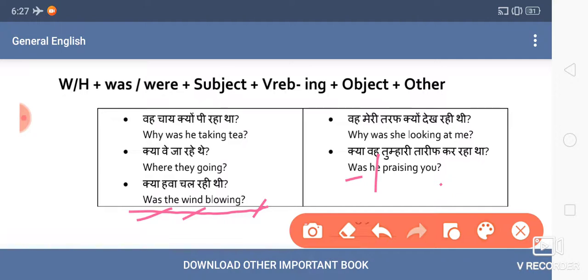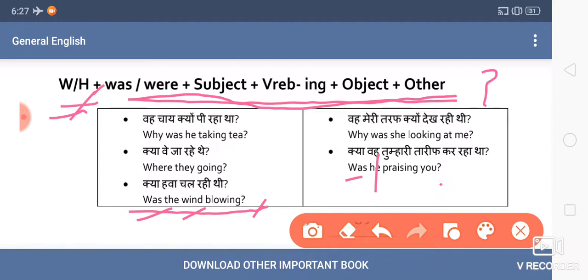Fine. In case the sentence is interrogative but it is a WH type question, in such a case we will have to write the same formula. It is almost the same formula. Before the subject you have the helping verb, then verb ing, then object, then question mark, like this. But the only change is that you will use a WH word before the yes-no type structure. So before the yes-no type structure, what will you use? WH word only. Let's see one example.